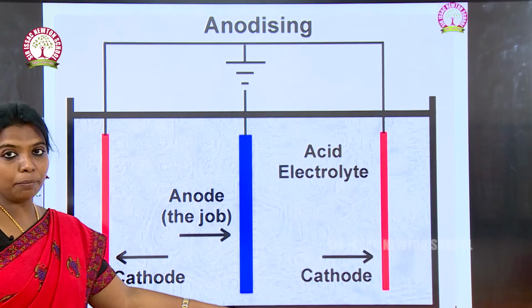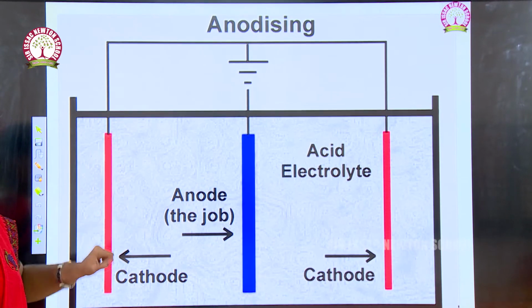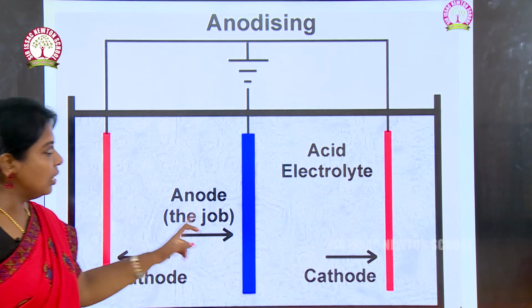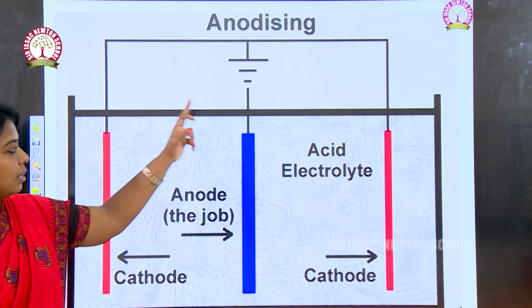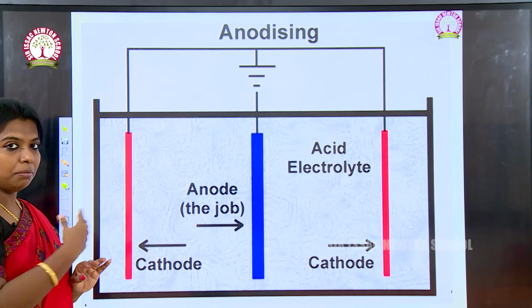So, this is the apparatus setup with the use of sulfuric acid. Sulfuric acid is here, the anode, the acid electrolyte. When we pass electricity through this, the aluminium layer will be formed on the metal layer.